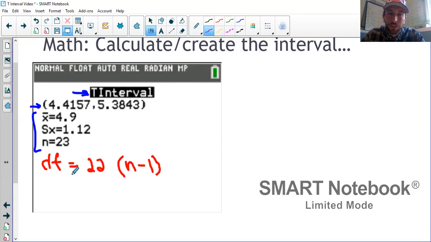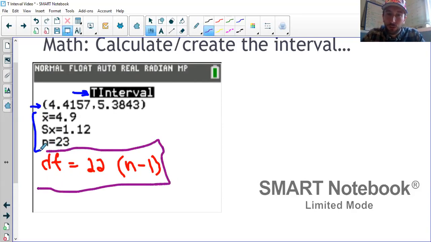Down here at the bottom, something we also always need to include is the degrees of freedom. Degrees of freedom did not apply to a normal distribution. They are specific to the t distribution. I should take that back. There's also degrees of freedom for chi-squared, but for us, they're new with the t distribution. This is something else that'll get touched on in the video about t. For now, just trust that degrees of freedom are n-1, and we'll talk more about that in the next video.